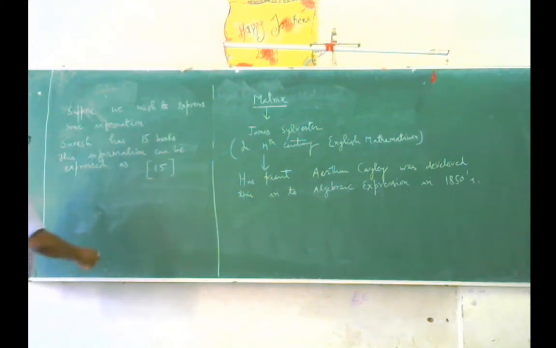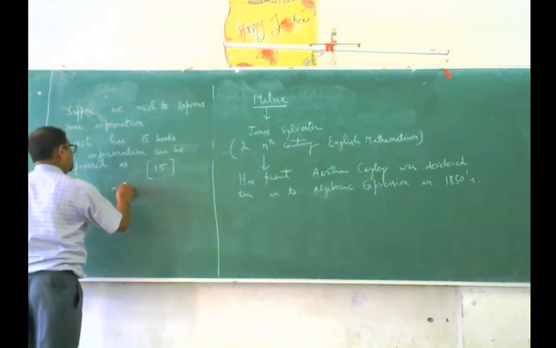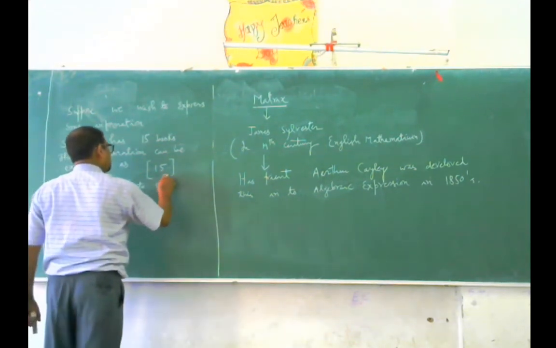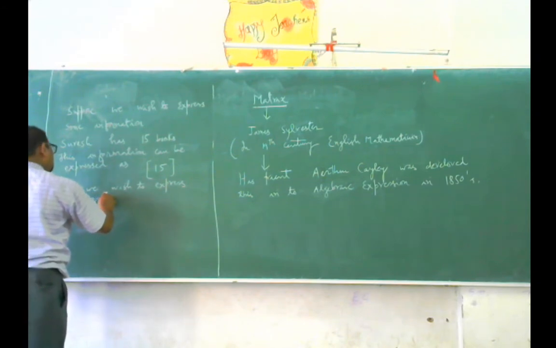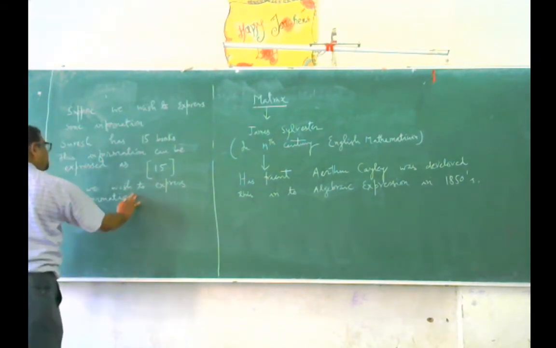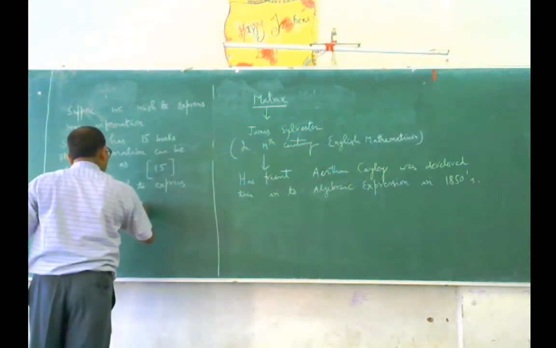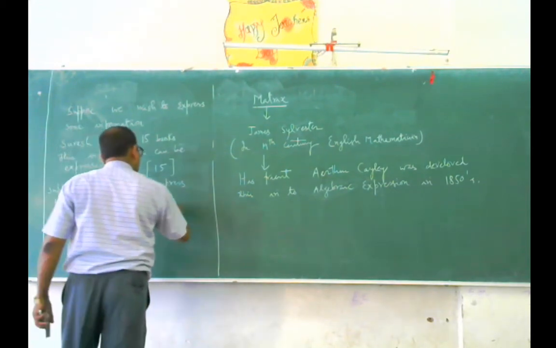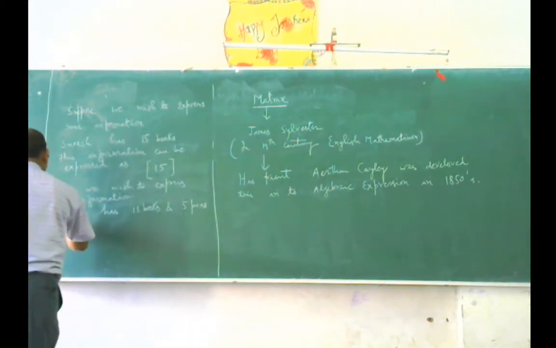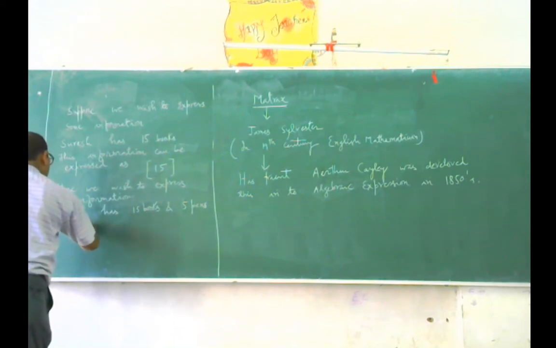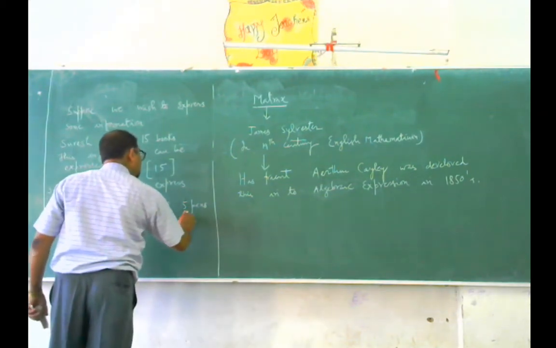In a similar way, suppose we wish to express the information: Suresh has 15 books and 5 pens. Mohan has 10 books and 3 pens.